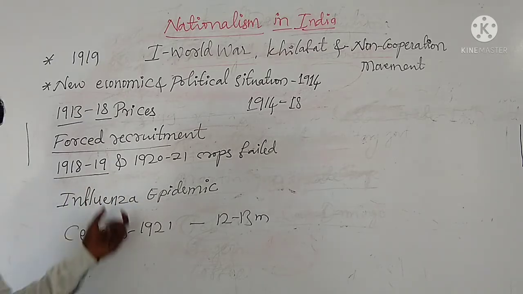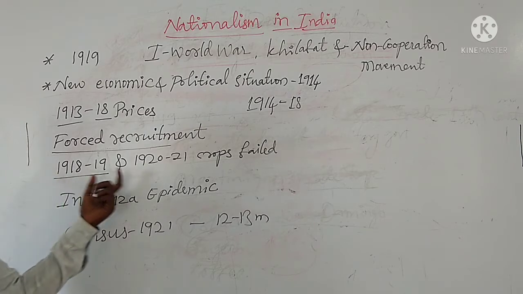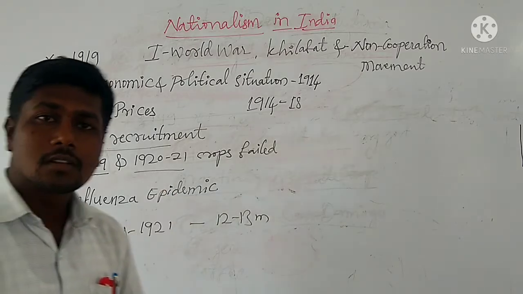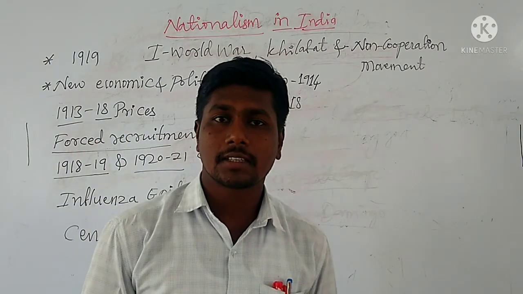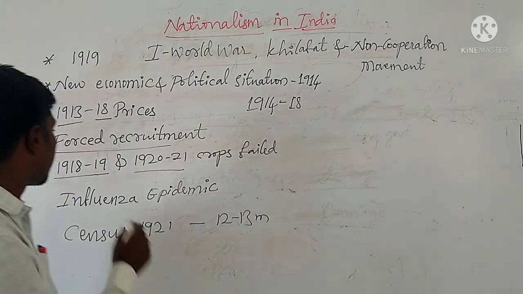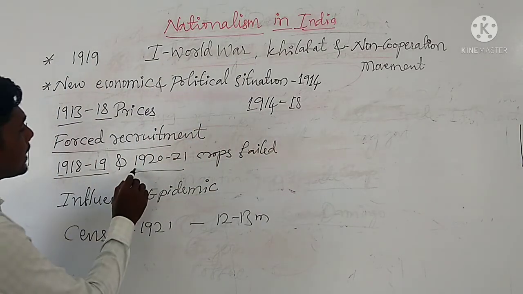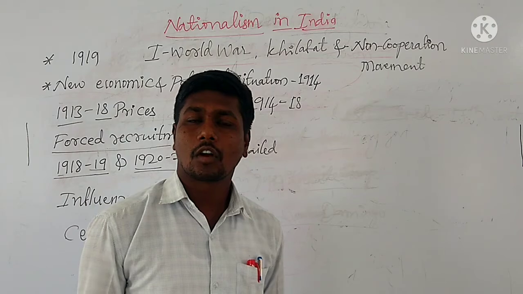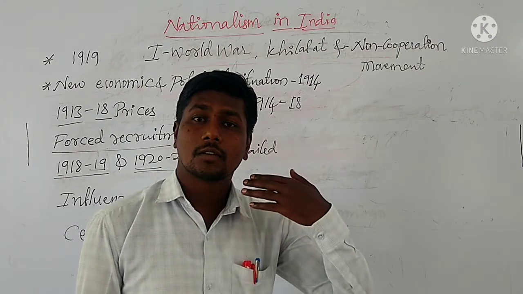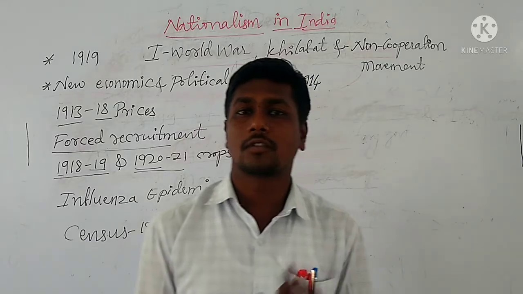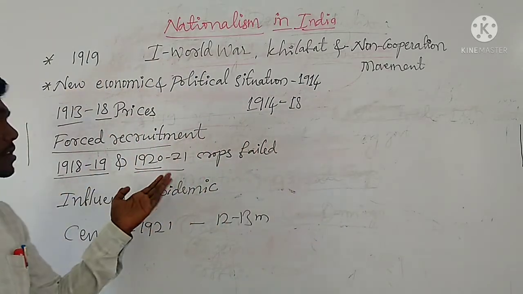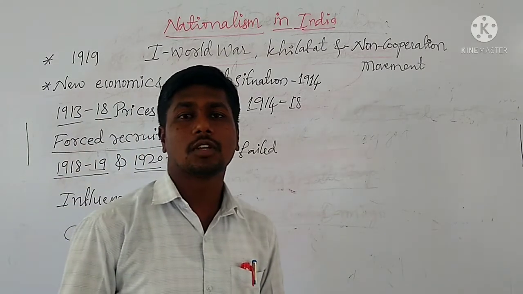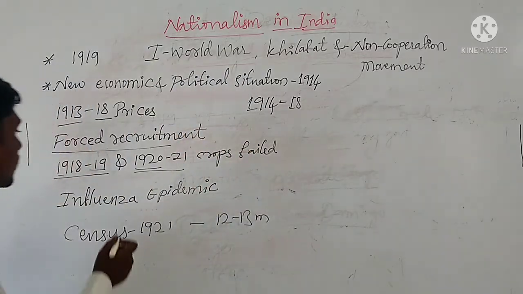Then in 1918 to 1919 and 1920 to 1921, crops failed in India. There was already a rise in the price of food grains, and with the crop failure there was a much bigger rise, accompanied by an influenza epidemic.